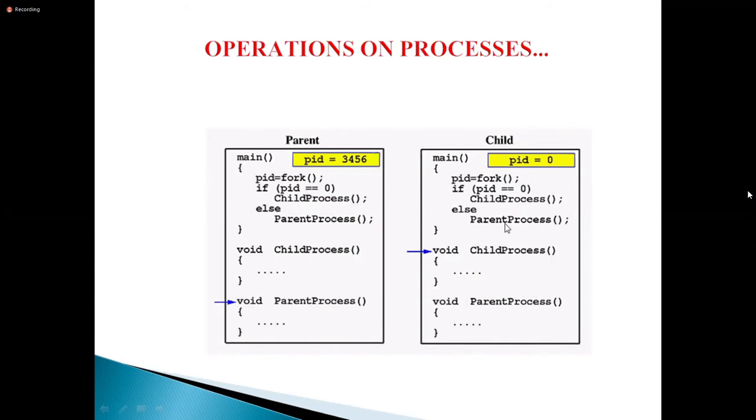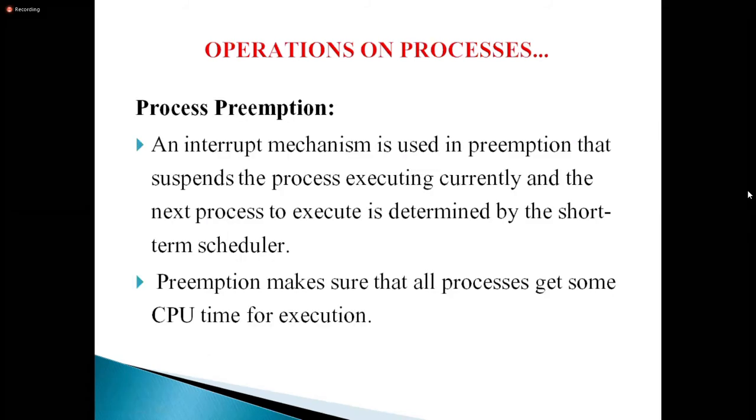Is it clear? Operations on processes. The first one is process creation. The next one is process preemption.